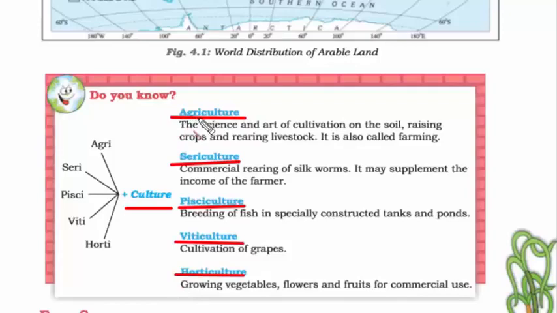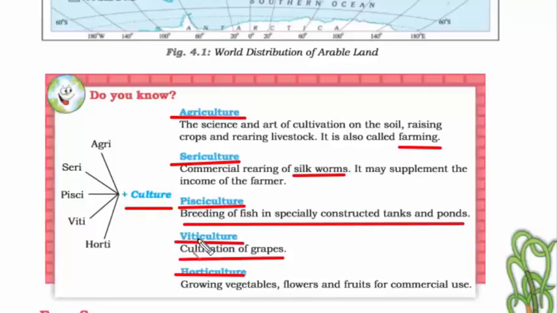Agriculture, we have read about it, the cultivation on soil and raising crops and livestock, which is also called farming. And sericulture is, with the word you can figure out, seri means silkworm. So commercial rearing of silkworm. And then we have pisciculture. Pisci, if you see the Pisces horoscope, it is represented by a fish. Therefore it means breeding of fish in a tank or pond. This is called pisciculture. And then we have viticulture. Viti, you can remember grapes are grown in a vineyard, VINE. So V stands for grape. Just remember it that way, it will be easy to remember. And then we have horticulture.